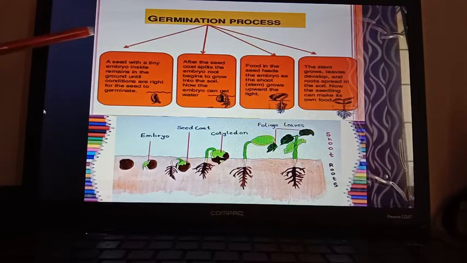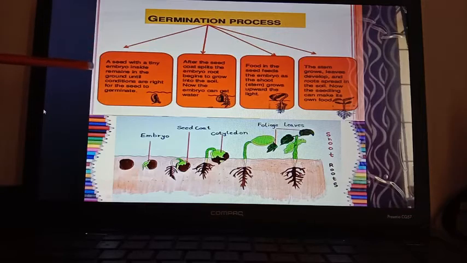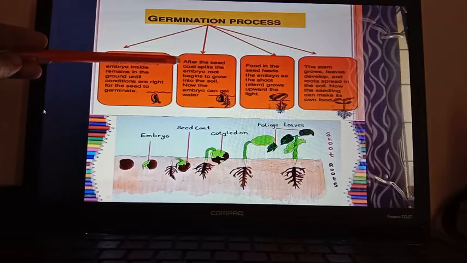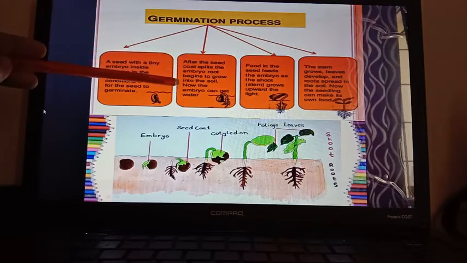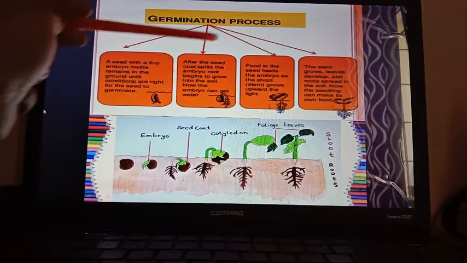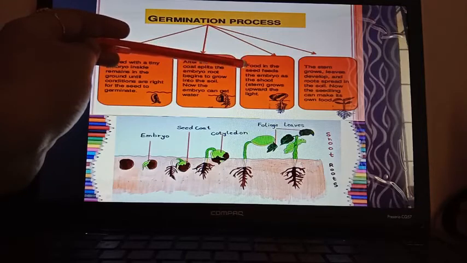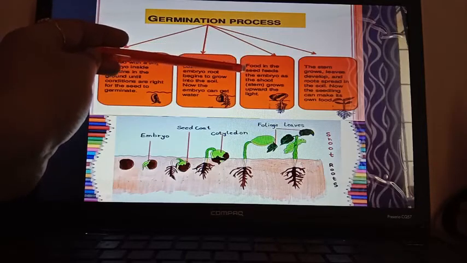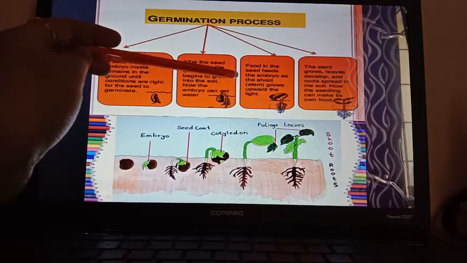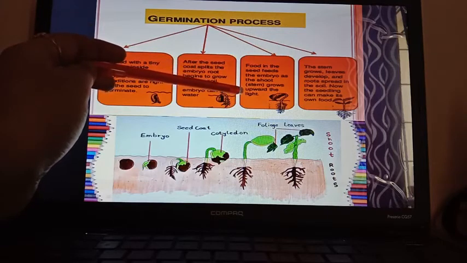So here step by step you can see a seed with a tiny embryo inside remains in the ground until the conditions are right for the seed to germinate. After the seed coat splits, the embryo root begins to grow into the soil. Now the embryo can get water. Food in the seed, mainly stored in the cotyledon or endosperm, feeds the embryo as the shoot grows upward toward the light.